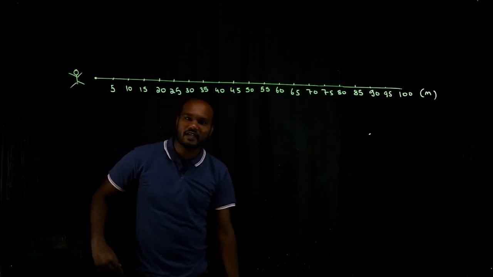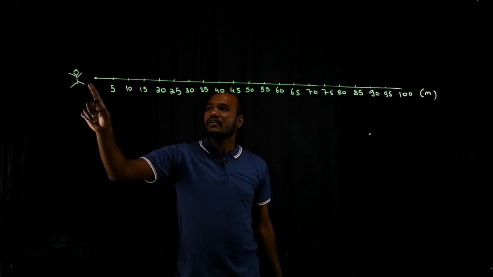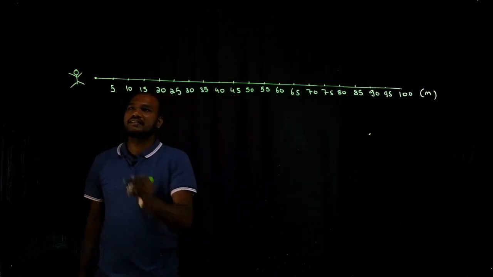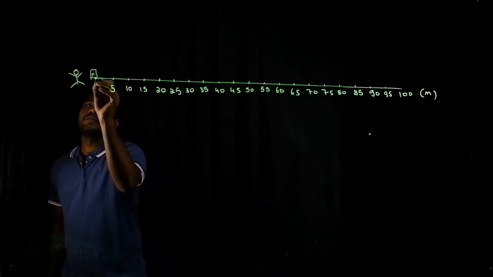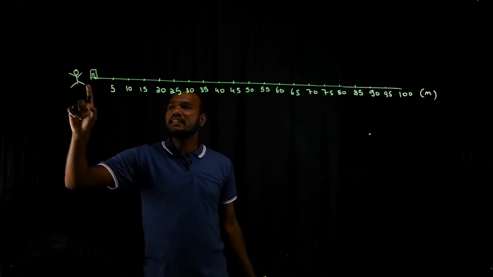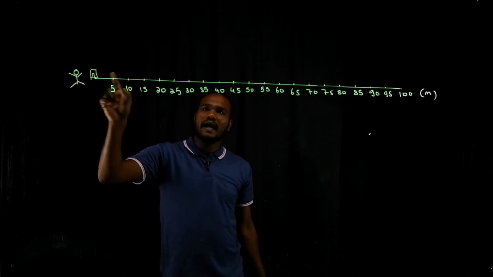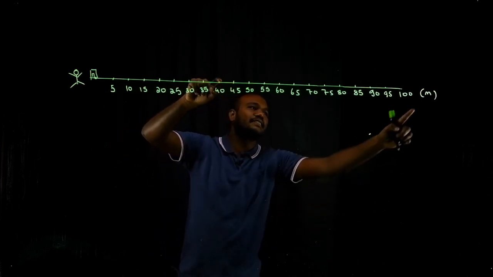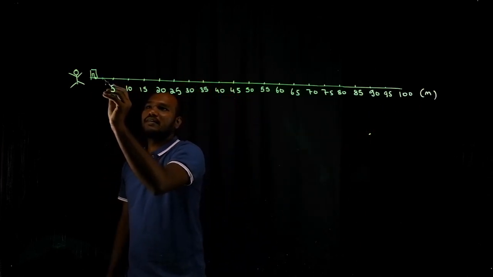Okay, my friend named Punit walked from his home. This is my home. I'm standing here, I'm watching him. What he did, he started from my home and he walked 40 meters. This is all in meters. He walked 40 meters.